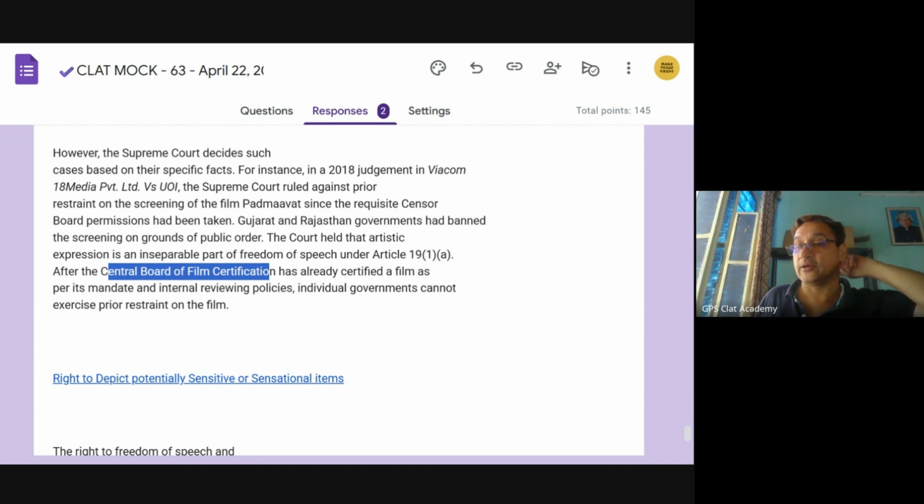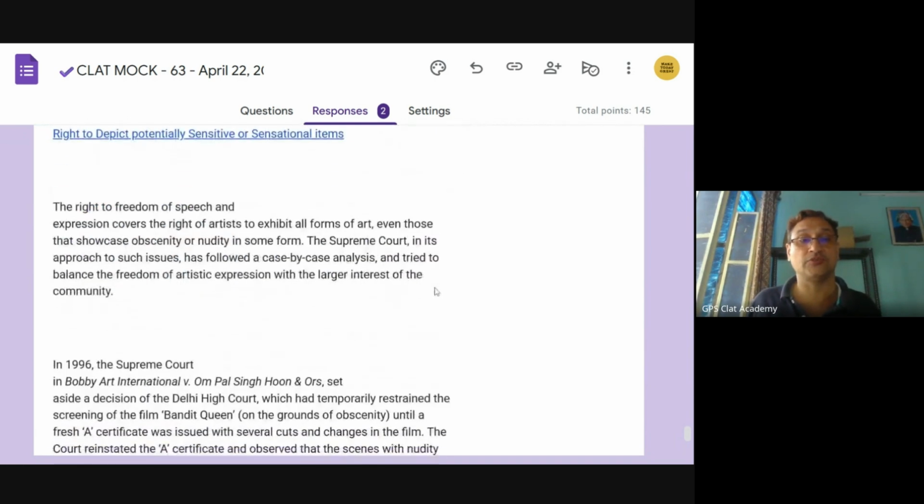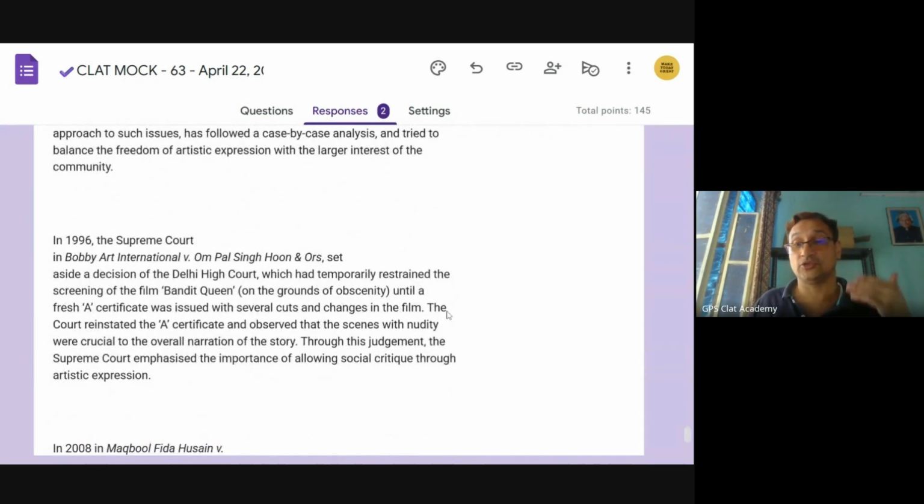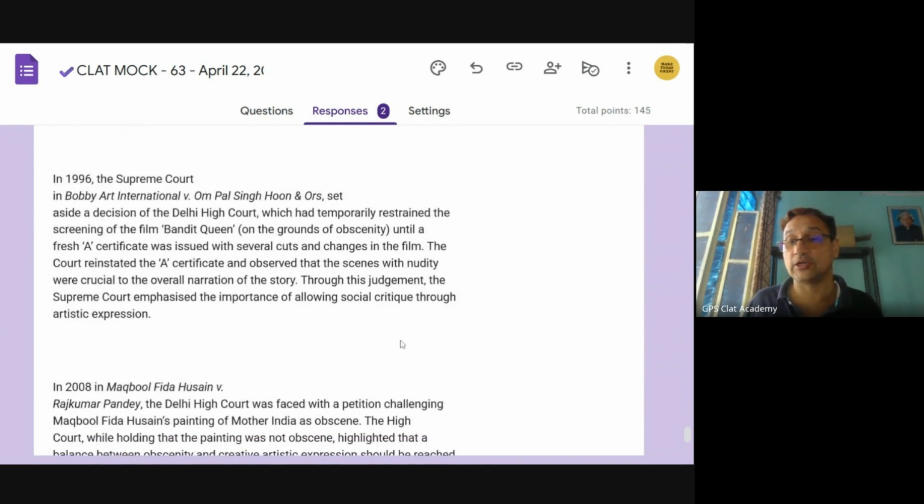Only if it transcends the individual and goes to large groups, then the restrictions will trigger in. And the bar for the restrictions to trigger in is not that easy. Once certification has come, the courts will not lightly presume that there will be a public order situation, and they will not allow those restrictions.